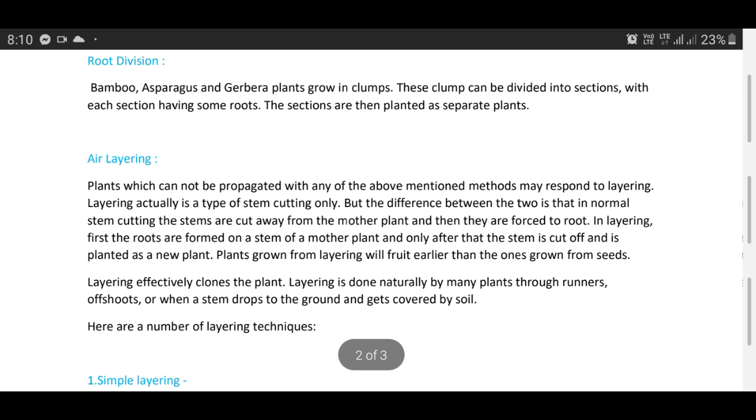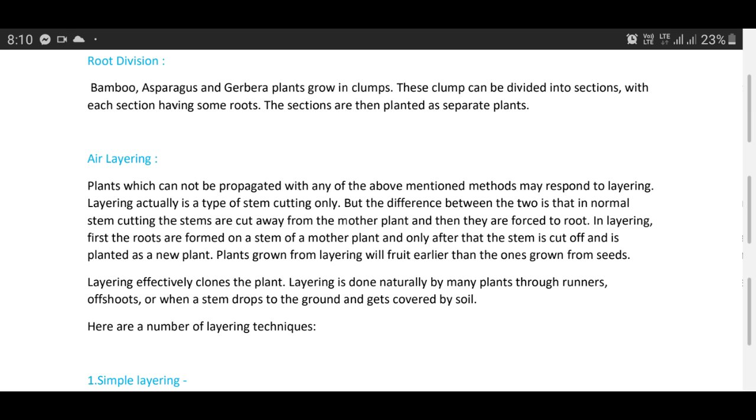Air layering. Air layering is generally practiced in those plants whose branches cannot be bent to the ground level as well as are difficult to root. Plants which cannot be propagated with any of the above mentioned methods may respond to layering.